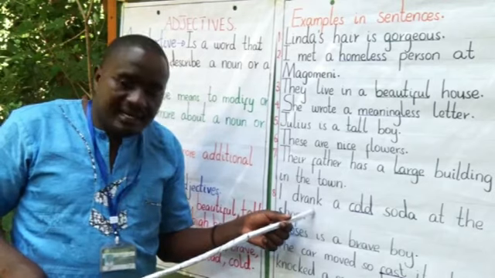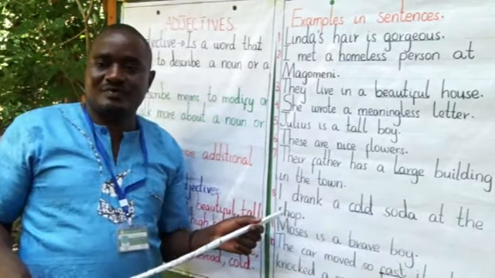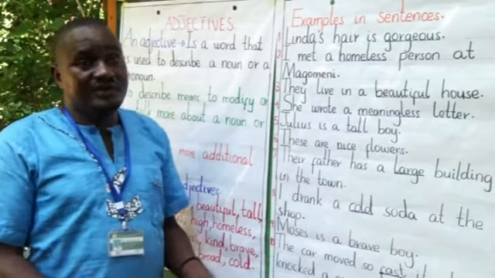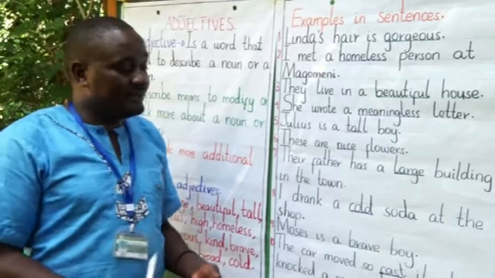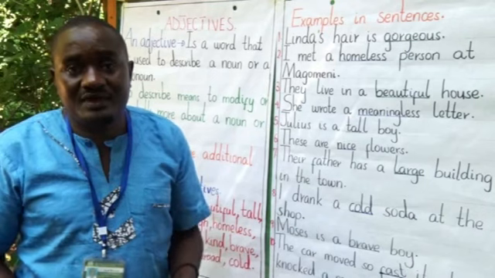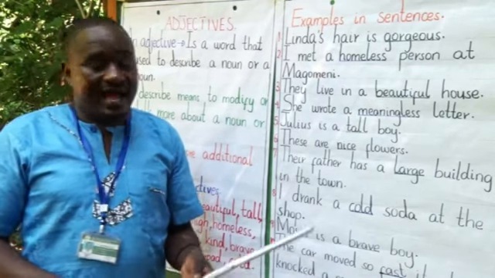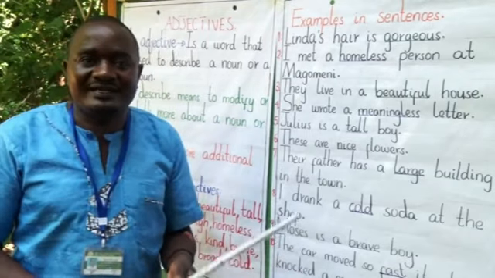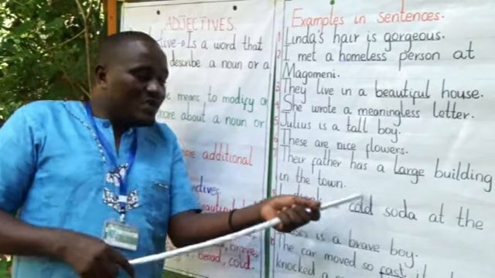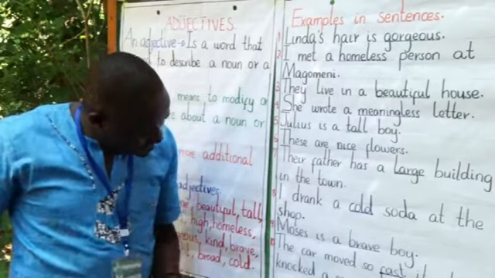I drank a cold soda at the shop. Maybe you went to the shop to buy a soda. Then maybe you requested for a cold drink. Then you are given a cold soda. Then you can tell your friend, yesterday as I went to the shop to buy a soda, I was given a cold soda. That soda was cold. So you are giving us the feature of that soda.